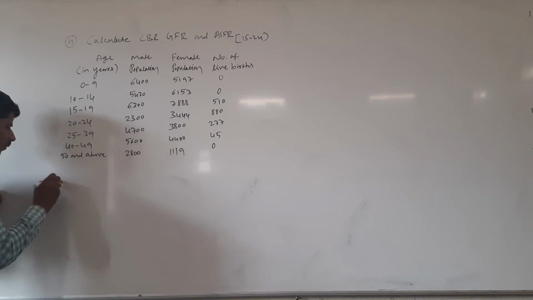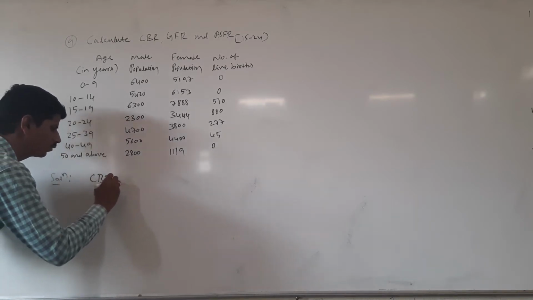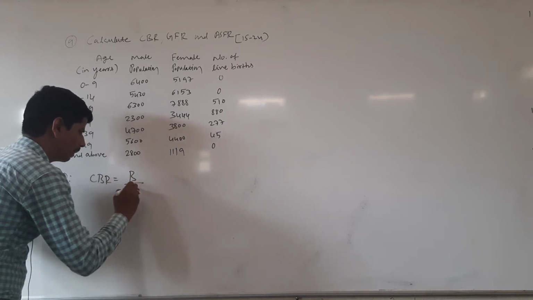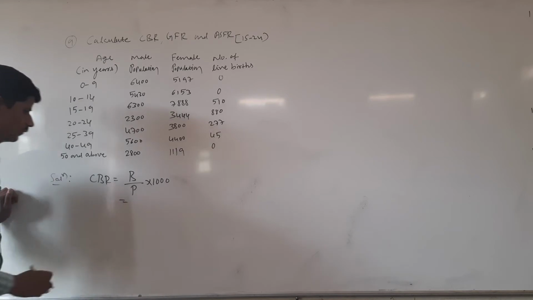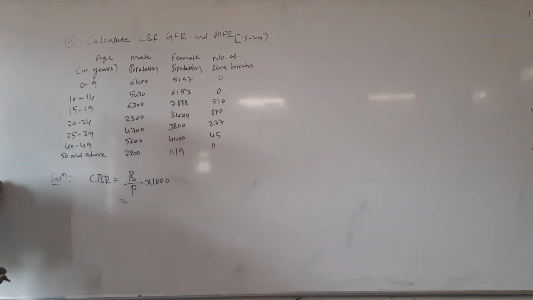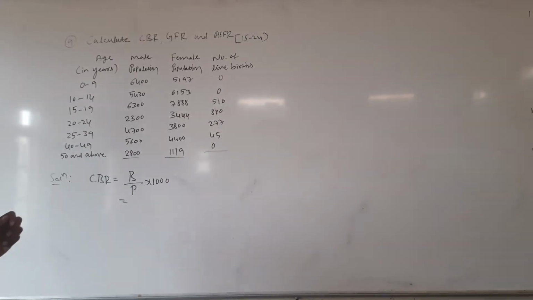Here solution. What is the CBR formula? CBR equal to B by P into 1000, that is number of live births by total population into 1000. Here total population is what? That is male population plus female population. Only in CBR we have to take both male and female population. Here we want the number of male population and number of female population.